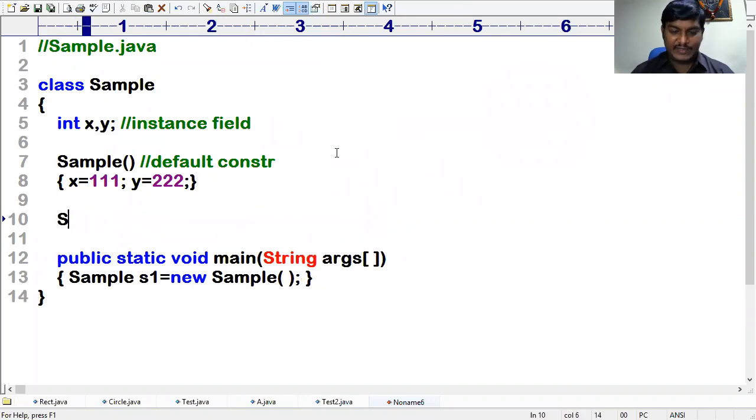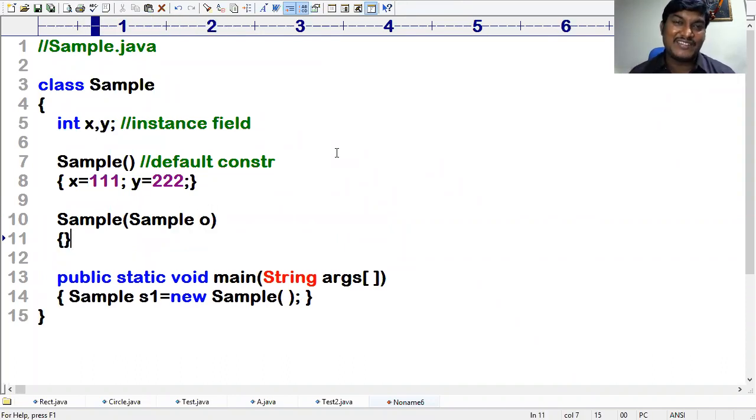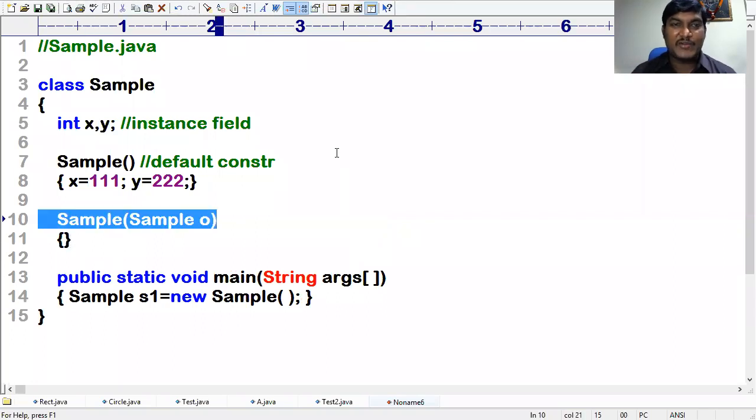Let me write Sample. Again, it's constructor overloading. This constructor requires one argument, an argument of Sample type. Already we have seen this program, copying the data from one object to another object. The same way I want to do this one.